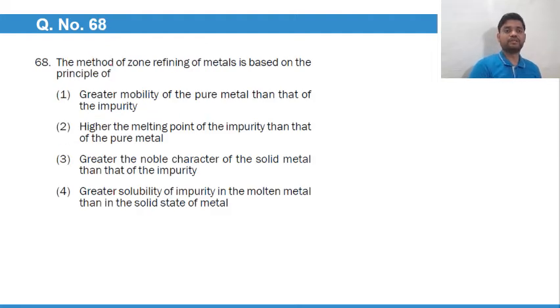67. The method of zone refining of metal is based upon the principle of greater solubility of what? Impurity in molten state as compared to what? In the solid state. Greater mobility of pure metal? No. Higher melting point? No. Greater mobility character of solid metal? No. Greater solubility of impurity in molten metal than in the solid state metal.